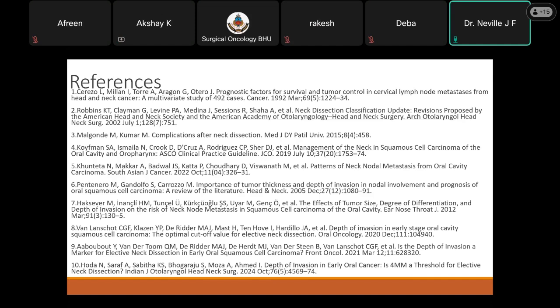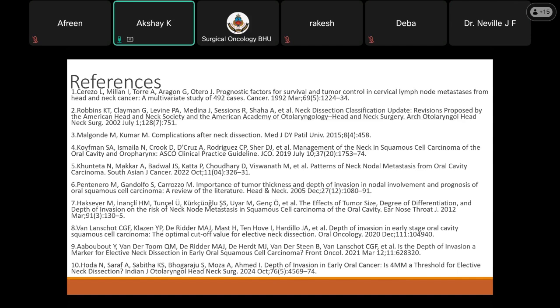How many of the factors you discussed that affect the extent of neck dissection do we know beforehand, before going to surgery, so that we can plan our extent of neck dissection, either from biopsy or from the imaging? From biopsy, we can know the depth of invasion and the differentiation of tumor.